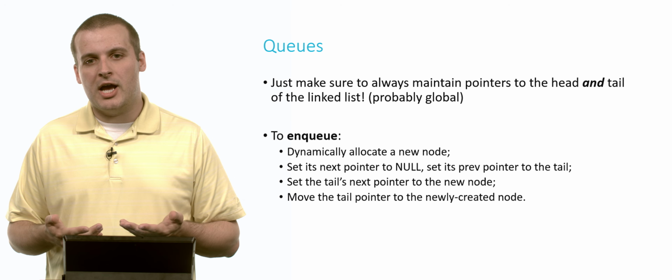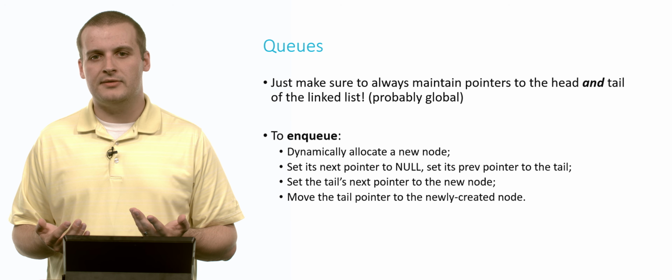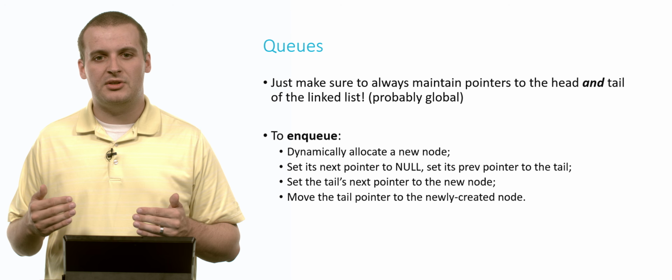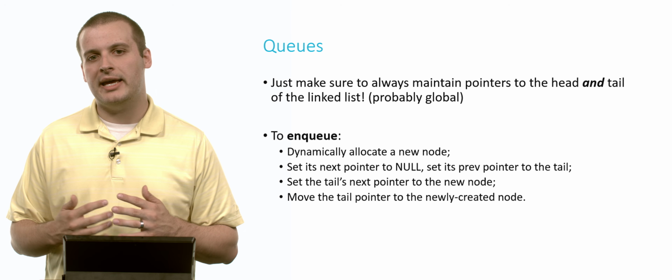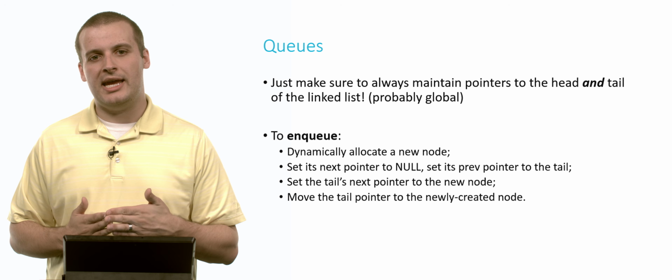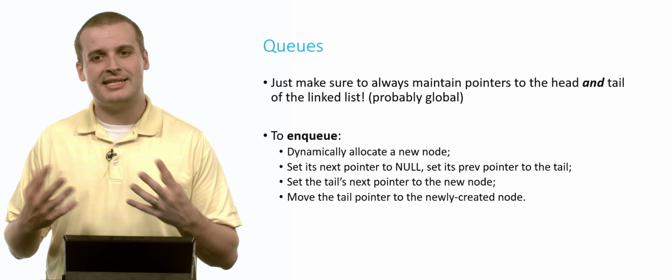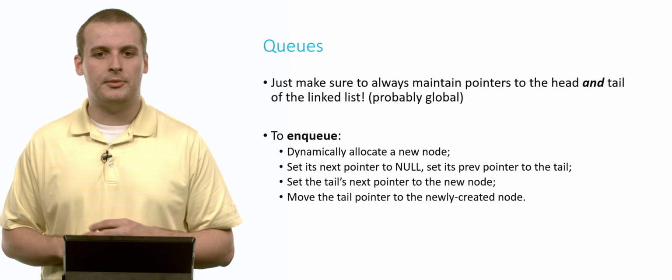But now if we want to add a new element, what do we have to do? Well, we just malloc or dynamically allocate our new node for ourselves. And then, just like when we add any element to a doubly linked list, those last 3 steps here are all about moving the pointers in the correct way so that the element gets added to the chain without breaking the chain or making some sort of mistake or accident whereby we accidentally orphan some elements of our queue.